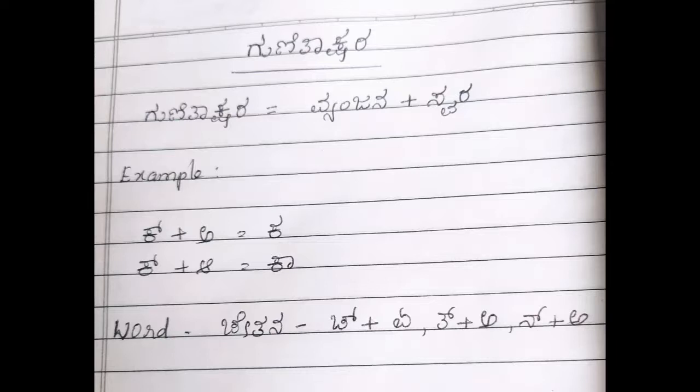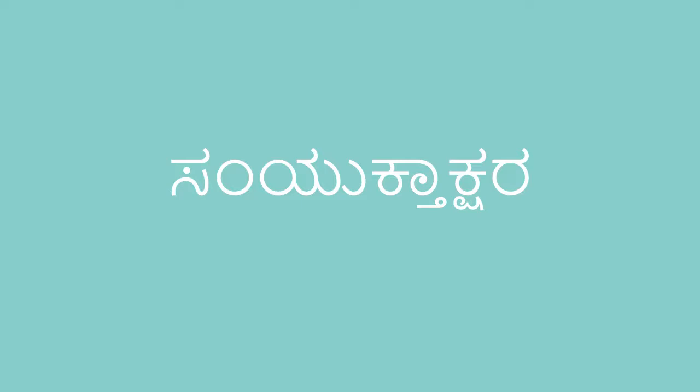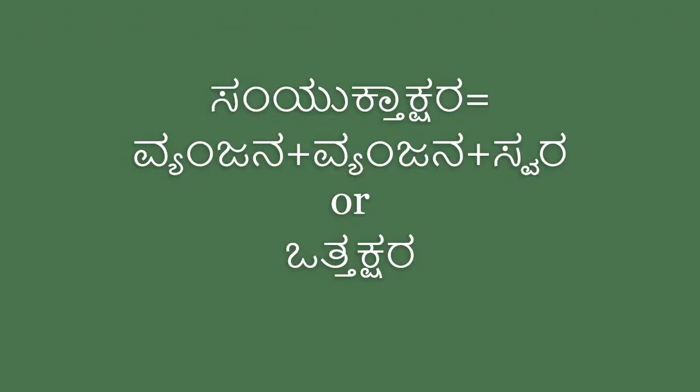Let's see now Samyuktakshara. Samyukta means complex. When we compare to Gunitakshara, this is a little complex. When a Vyanjana and Vyanjana combine with the help of swaras, we get Samyuktakshara. We also call it Vattakshara because two Vyanjanas are there. Vattu means stress.